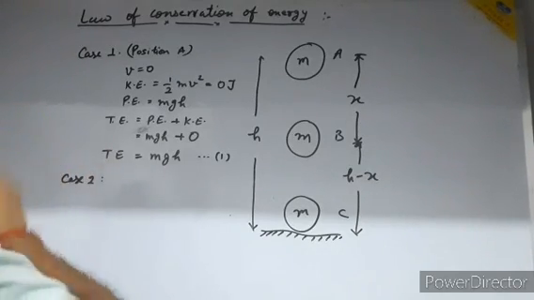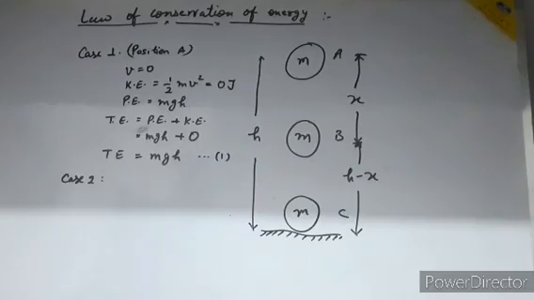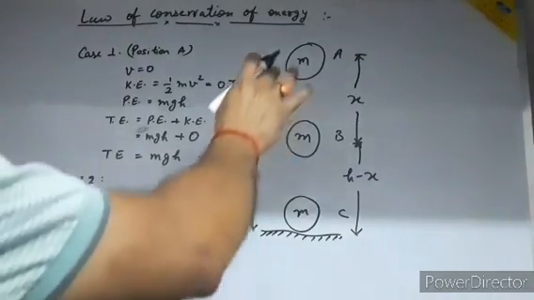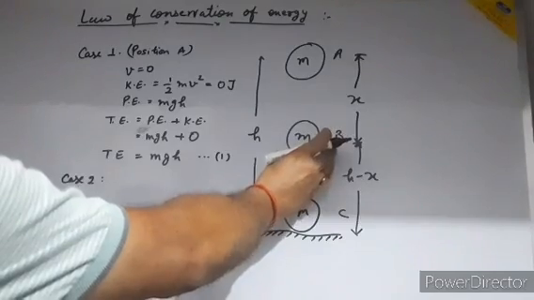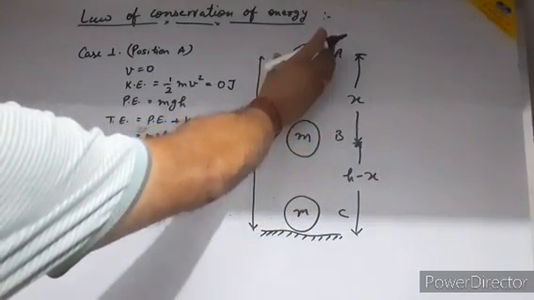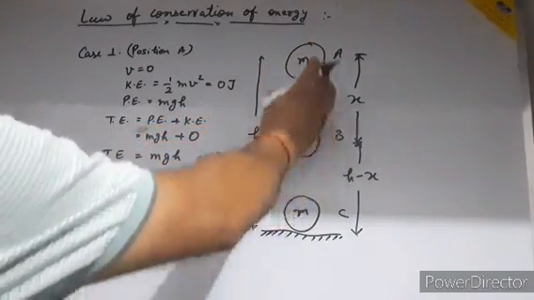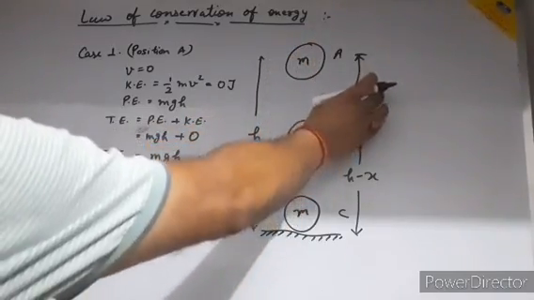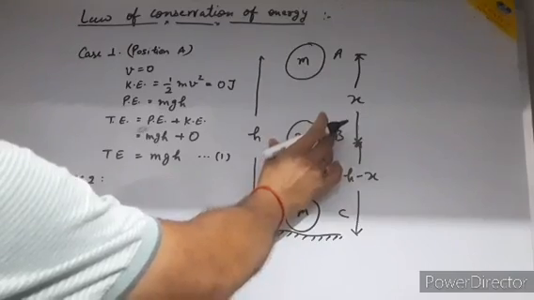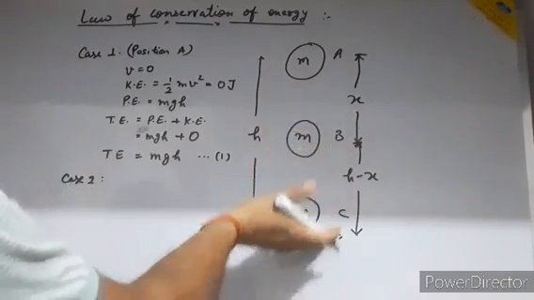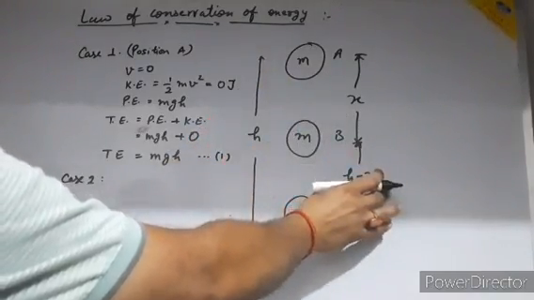Now I am coming to the second case. In case 2, I consider my ball to be at point B. That means my ball has moved from point A to point B and covered the distance x. At point B, the height from the ground is h minus x.